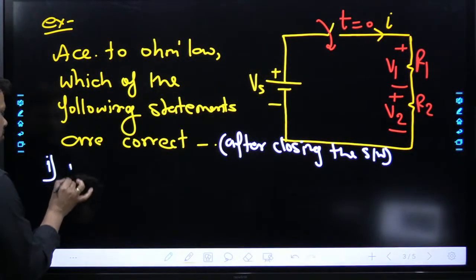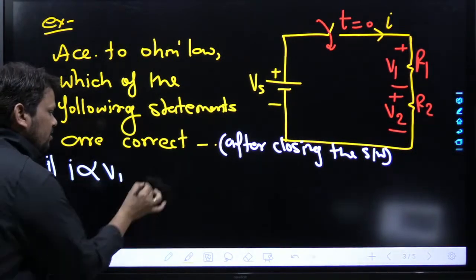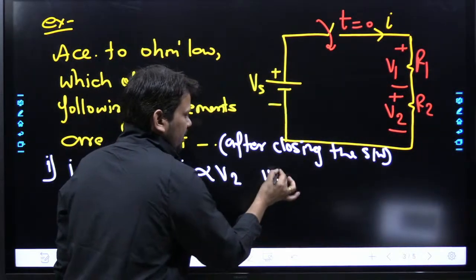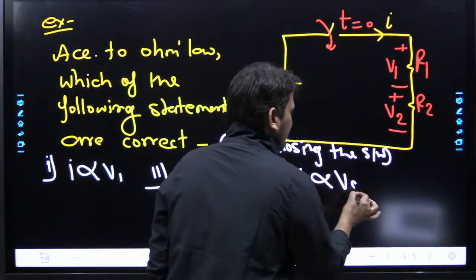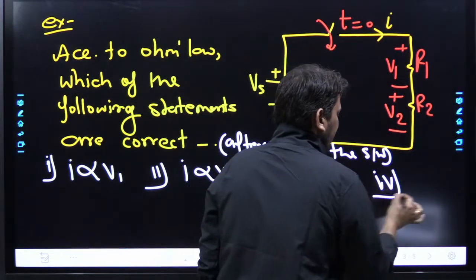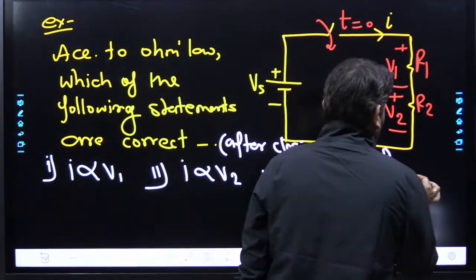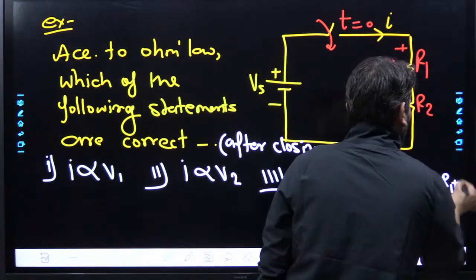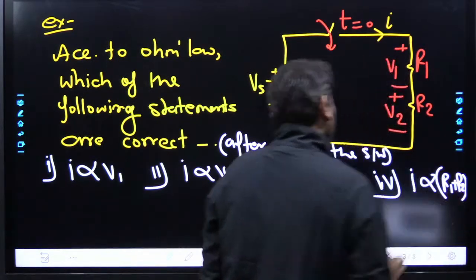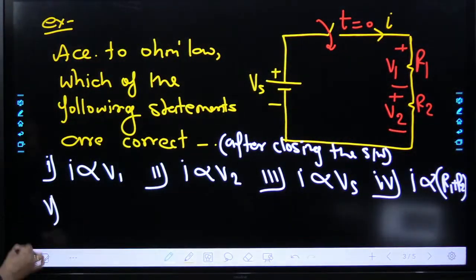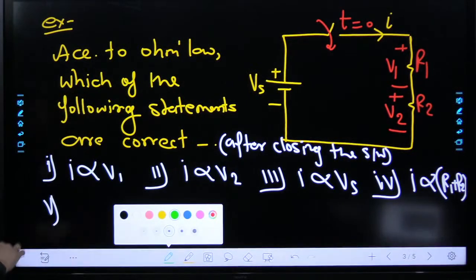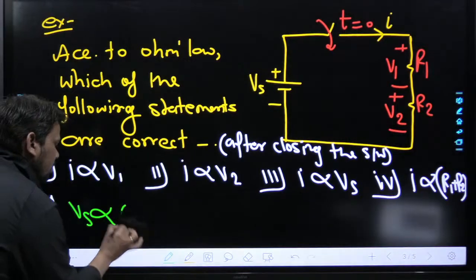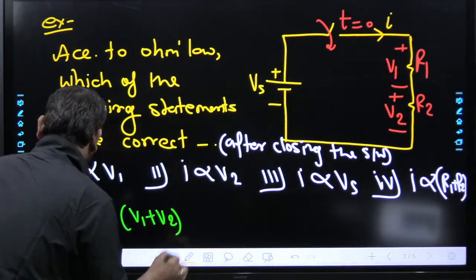First statement: I proportional to V1. Second statement: I proportional to V2. Third statement: I proportional to Vs. Fourth statement, my dear friend: I proportional to R1 plus R2. Fifth statement: Vs proportional to V1 plus V2.